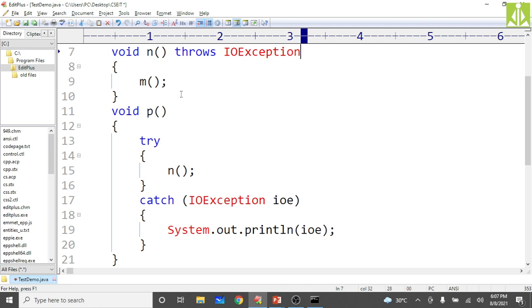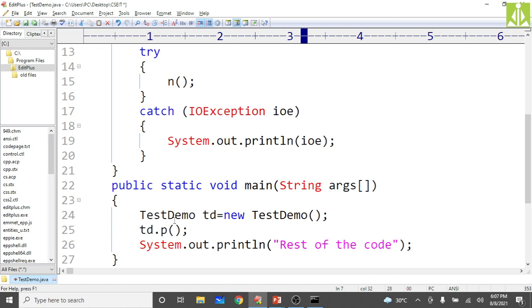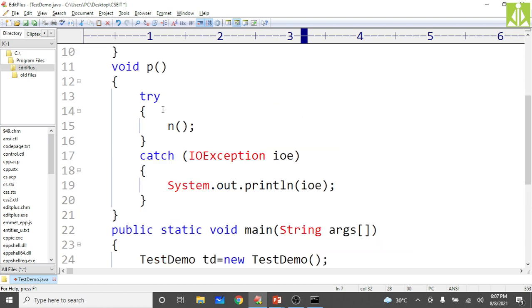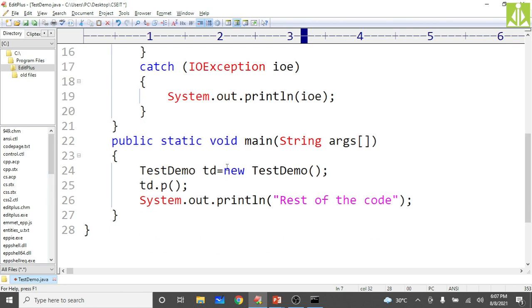So there is no need to put the throws clause over here, and no need to put IOException over here, because P itself is handling it. And P's caller is main, isn't it? Who is calling P? P's caller is main. As P is not throwing any exception, there is no need to tell main that P is throwing a type of exception.